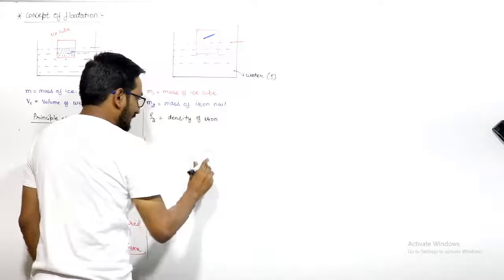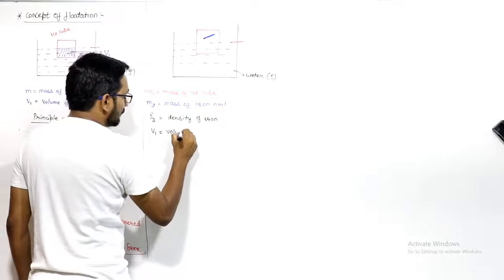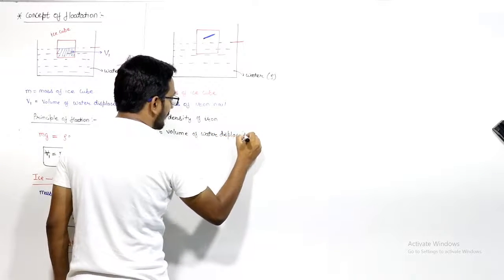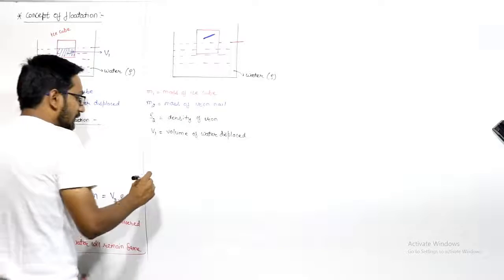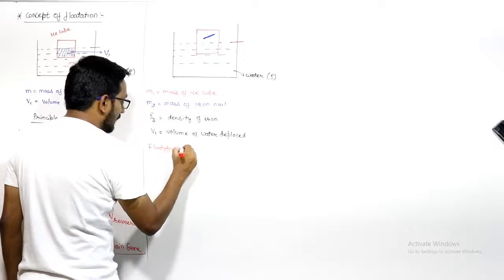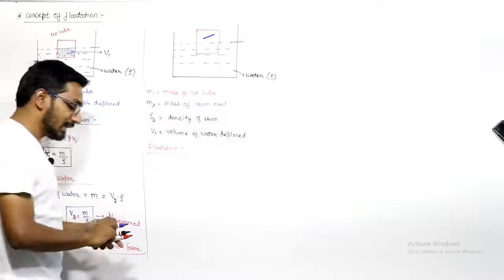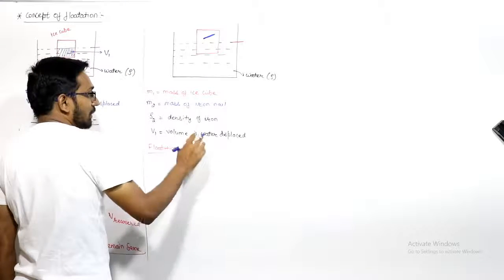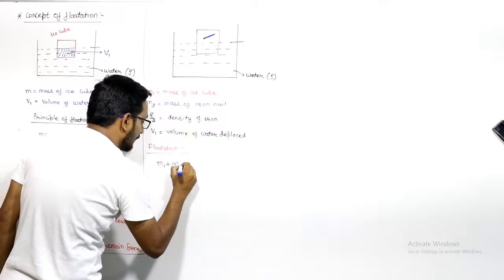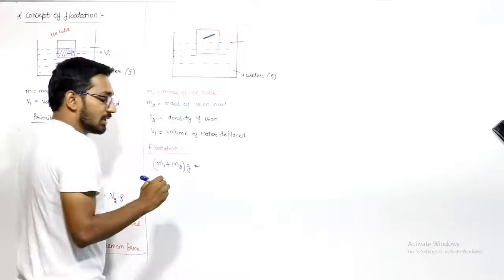First of all, we'll do the same. Let V1 be the volume of water displaced. If you write the condition of flotation, the weight of the body will be equal to the buoyant force. What is the weight of the body? It is the weight of the nail plus the weight of the ice, that is (m1 plus m2) into g.